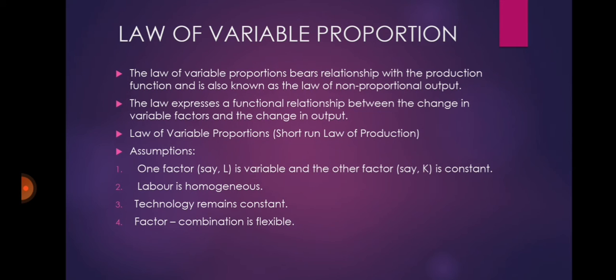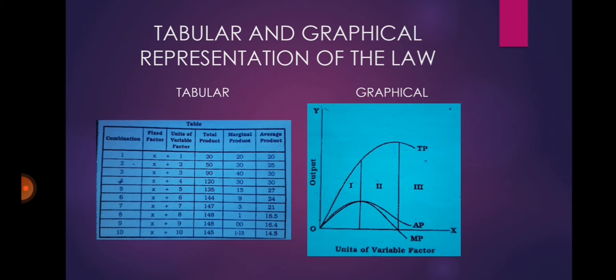Some assumptions are to be considered in this law of variable proportions. First is one factor, say L, is variable and the other factor, say K, is constant. Second assumption is labor is homogeneous. Third is technology remains constant, and last one, factor combination is flexible. The tabular representation of the law is as follows.